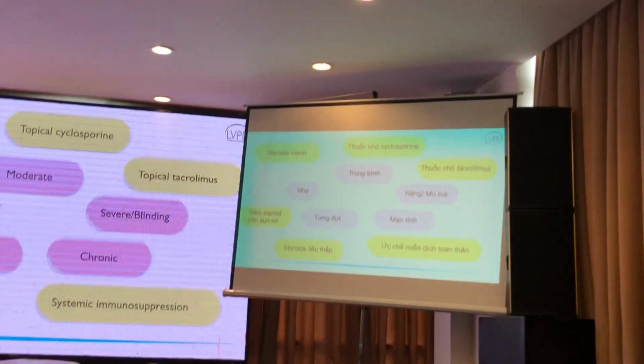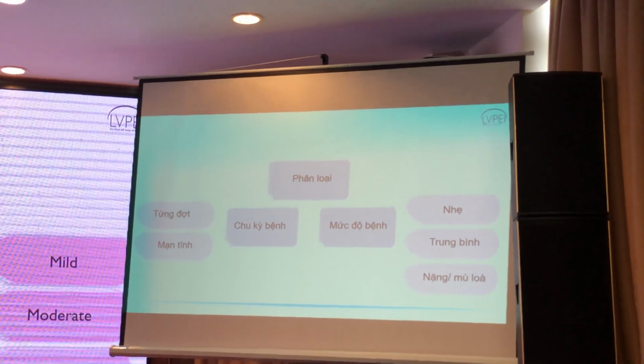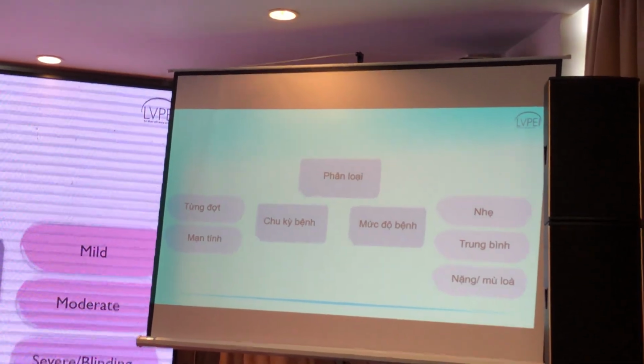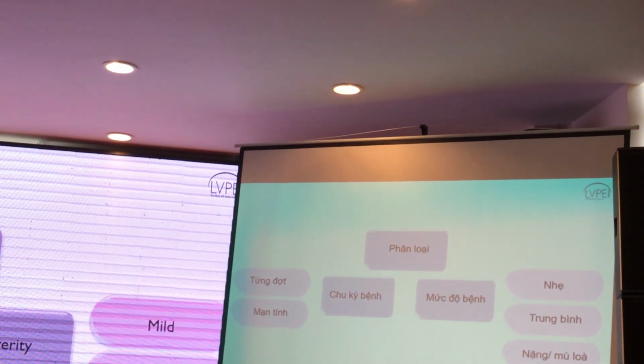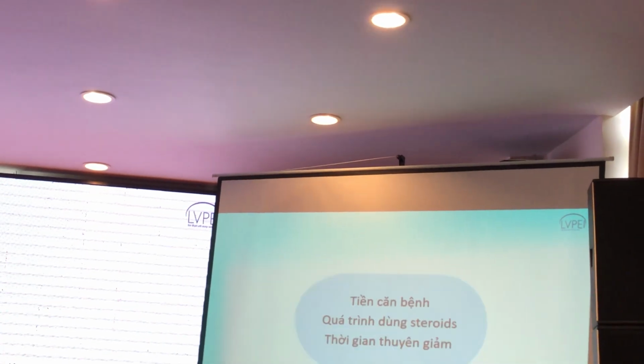chronically the way we expect them to. And one of the most important reasons why this occurs is because the disease is not classified correctly, and as a result of which the patients get undertreated very frequently. So let us look at how to classify this disease, first based on the periodicity.